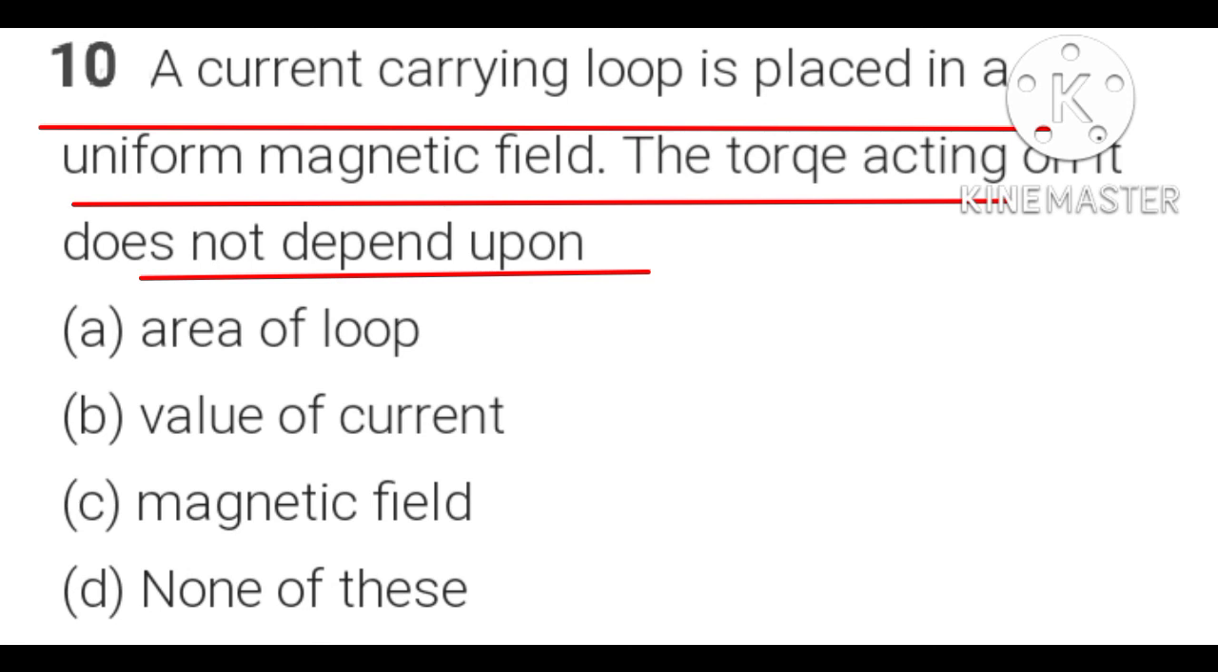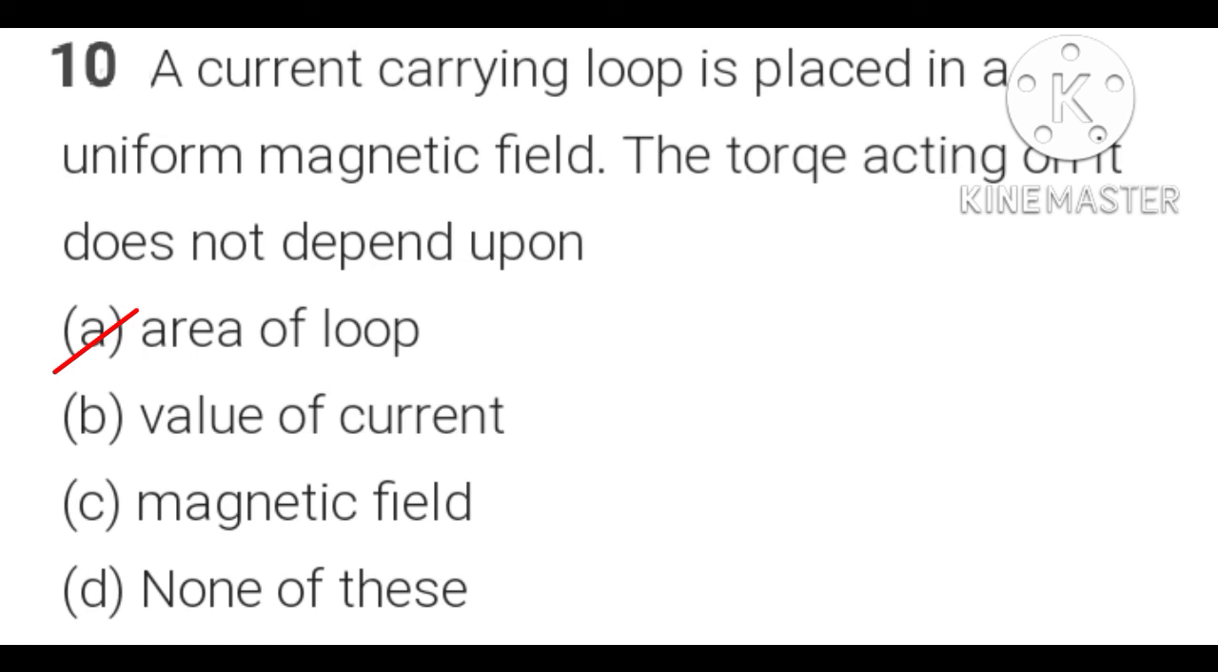Question number 10. A current carrying loop is placed in a uniform magnetic field. The torque acting on it does not depend upon: A option area of loop, B option value of current, C option magnetic field, D option none of these. We know that when a current carrying loop is placed in a uniform magnetic field, the torque acting on it depends upon the area of the loop, value of the current, and magnetic field. So here in this question, D is the correct option, none of these.